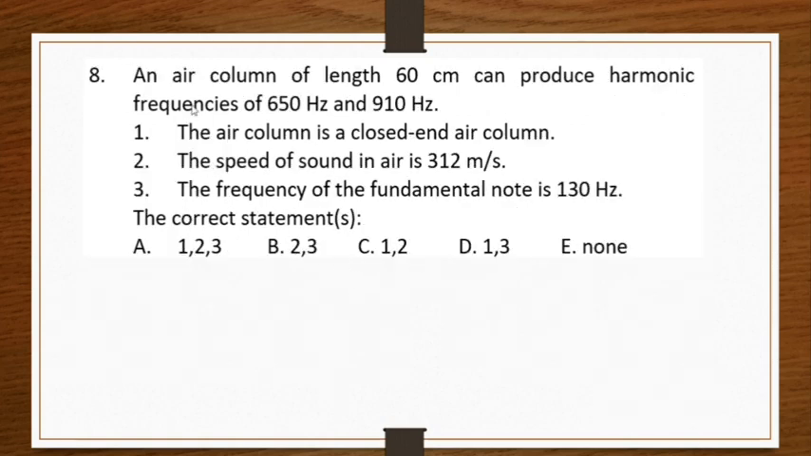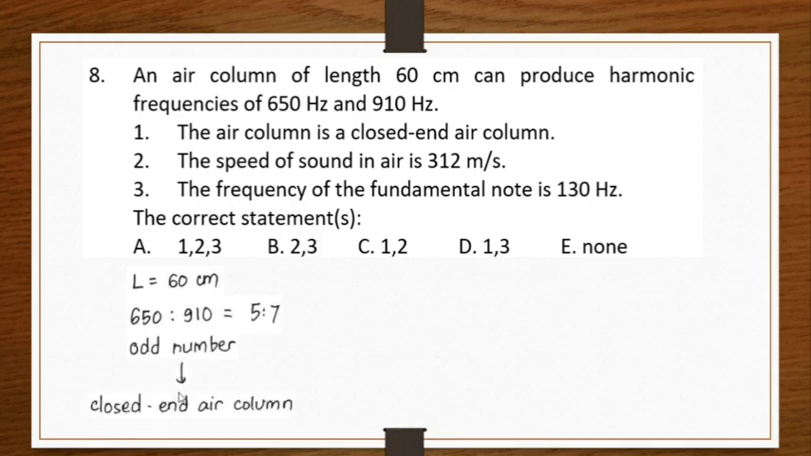Number 8. An air column of length 60 centimeters can produce harmonic frequencies of 650 Hz and 910 Hz. So the length is 60 centimeters and we can find the ratio between 650 and 910. We can find that the ratio is 5 to 7 because this is an odd number, and then we can conclude that this is a closed-end air column. And we know that the first statement here is correct.